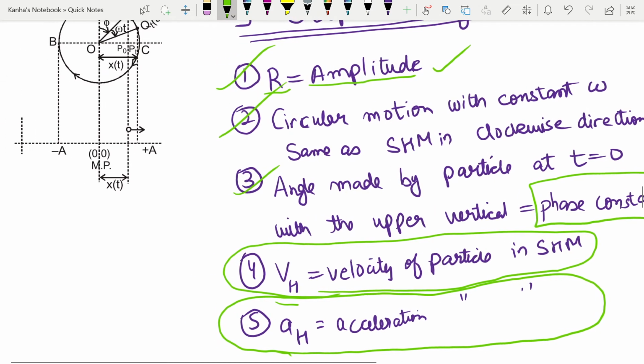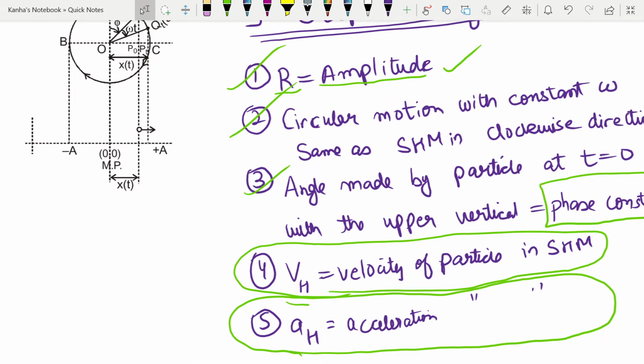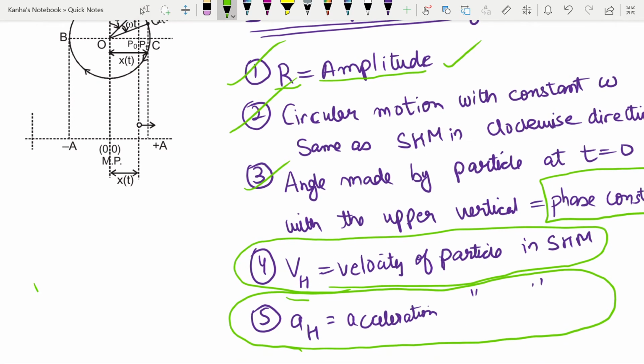You can see from the figure itself that in this type of SHM, for the values that I have given, my velocity is a omega cos(omega t plus phi). Similarly, acceleration can also be found like this. From the figure itself, you can find the acceleration, and you can find the velocity of SHM as well.